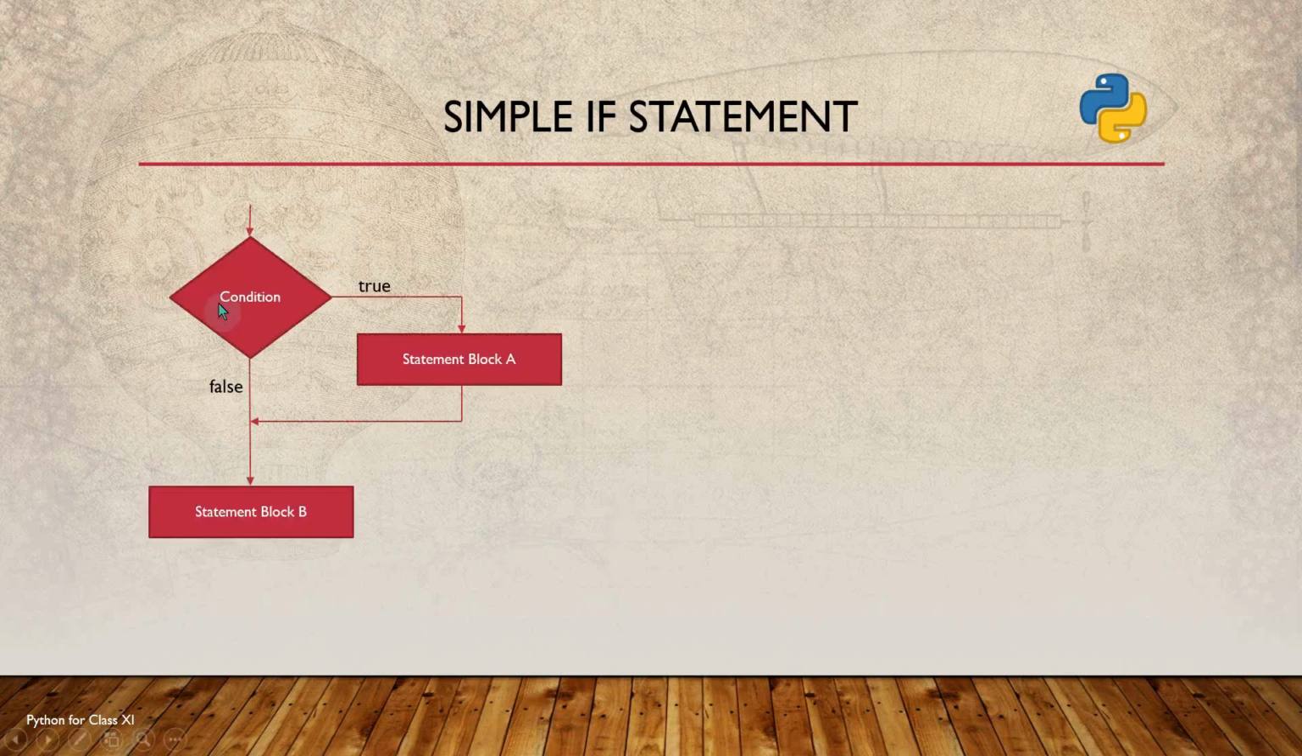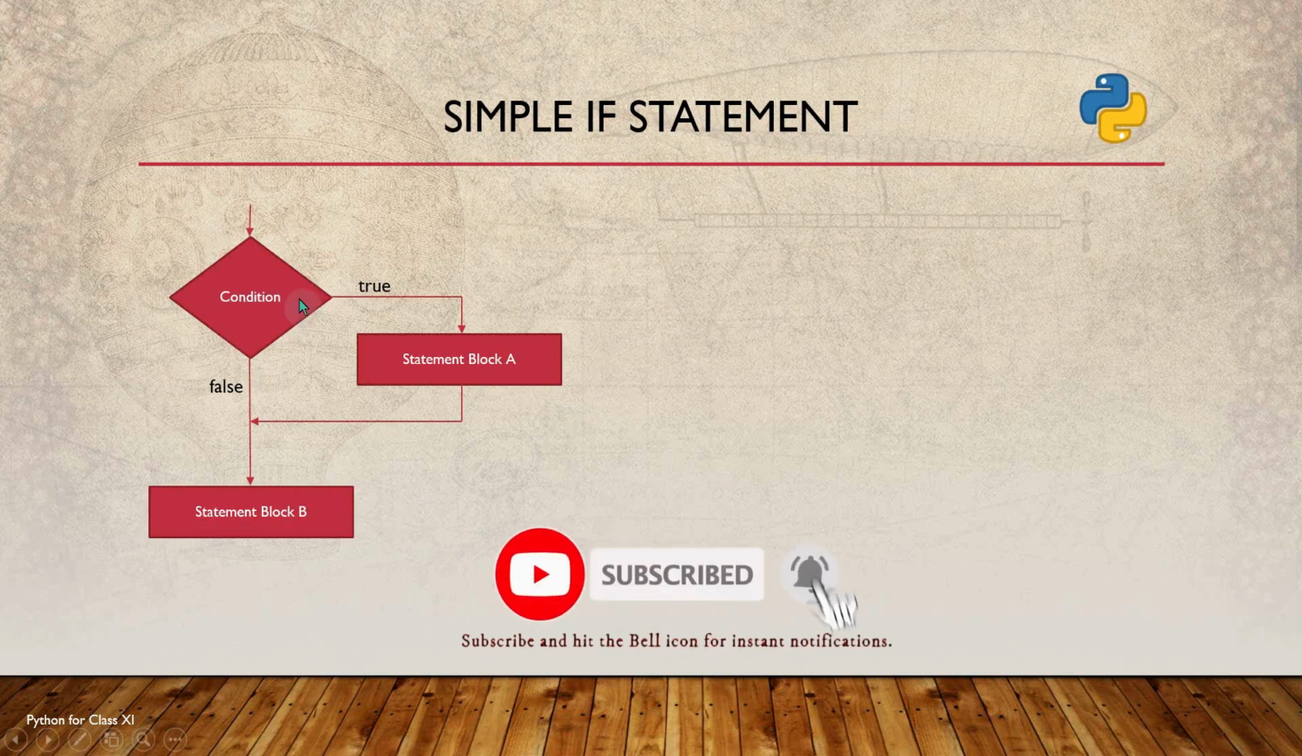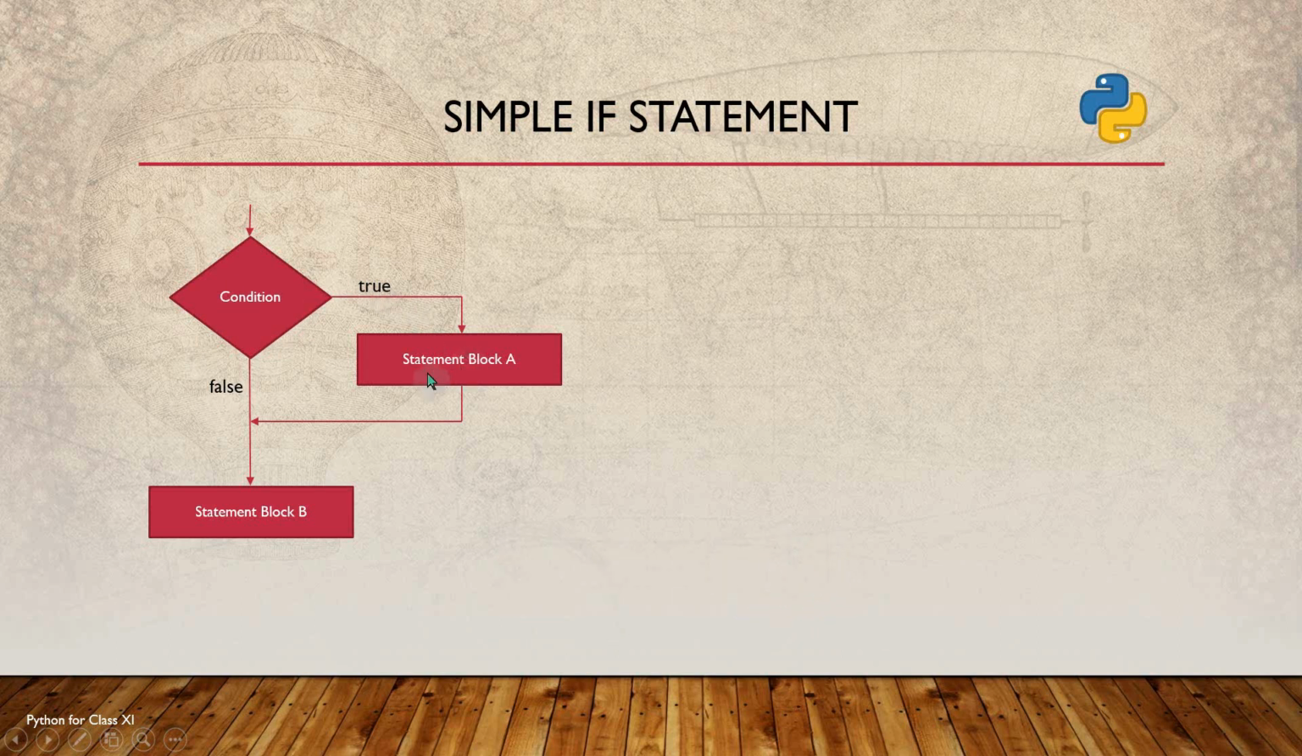If you observe this flowchart, in the if statement, first the condition will be evaluated. If that condition returns true, then statement block A will get executed. After that, statement block B will get executed. If the condition fails, ignoring statement block A, only statement block B will get executed.